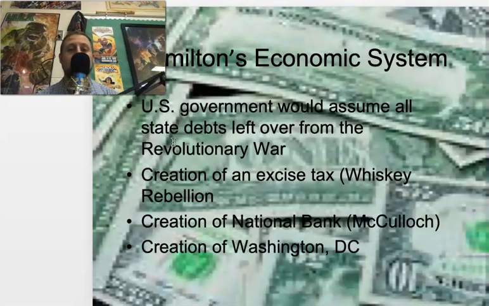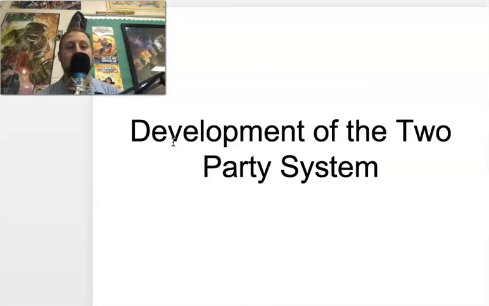Our first two parties are the Federalist and the Anti-Federalist. So it's really kind of easy to understand when you think about the titles.